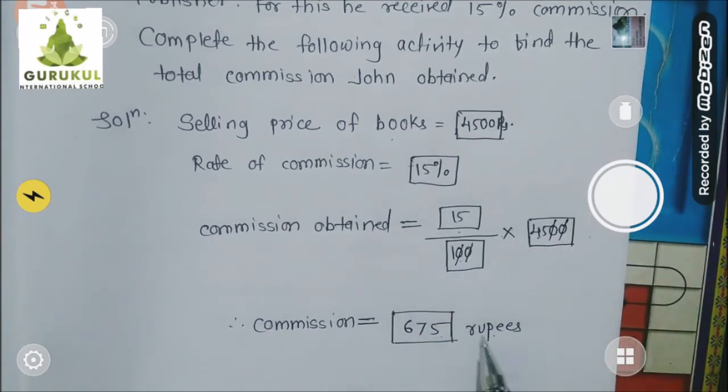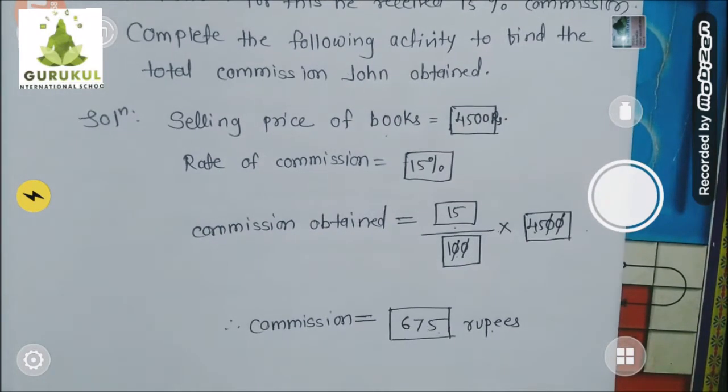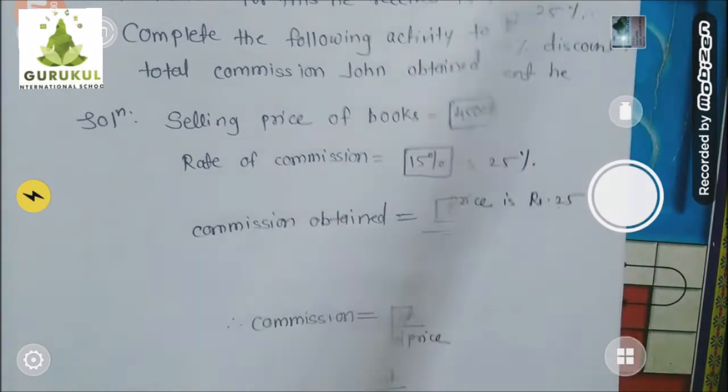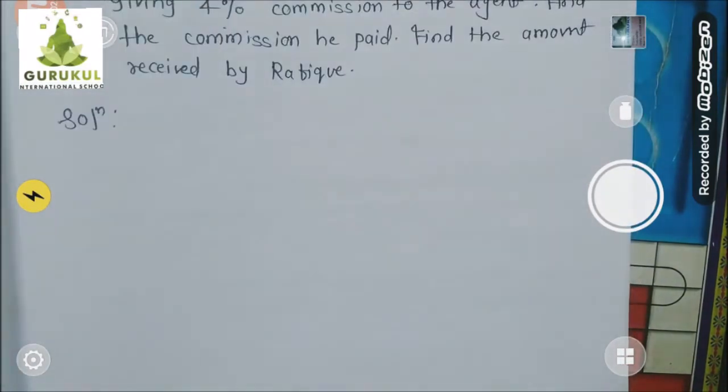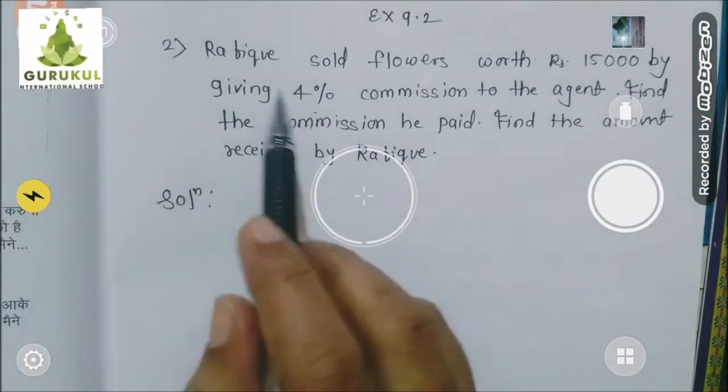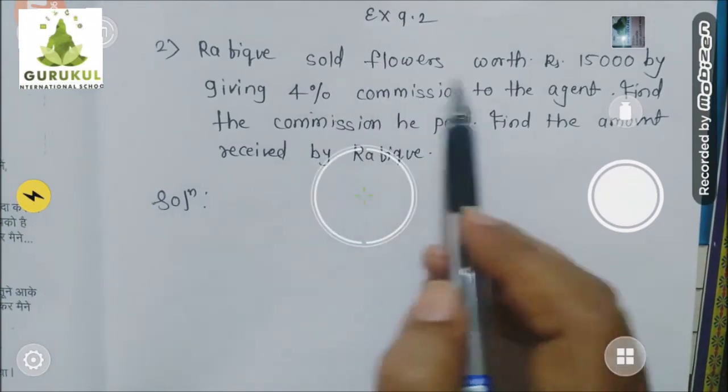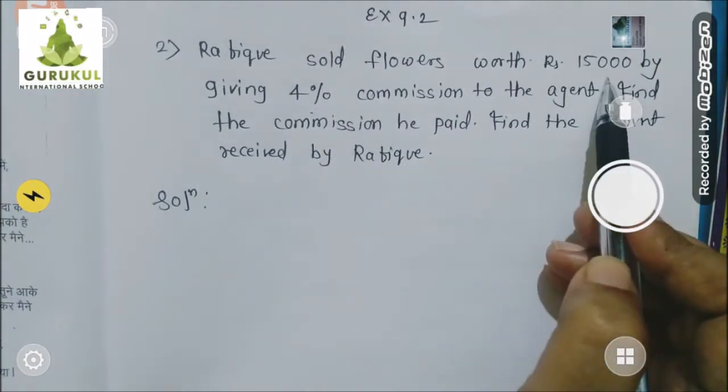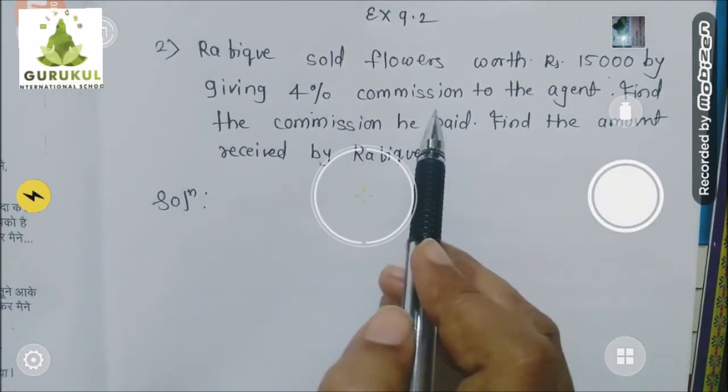15% commission means 675 rupees commission he got. Okay. Now let's proceed for the next example, children. The next example is this. Rafiq sold flowers worth rupees 15,000 by giving 4% commission.